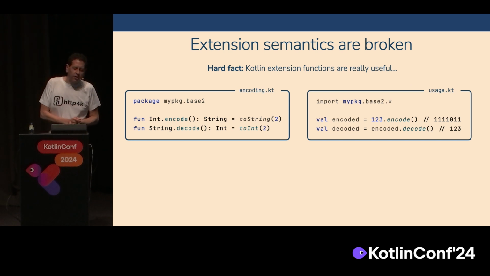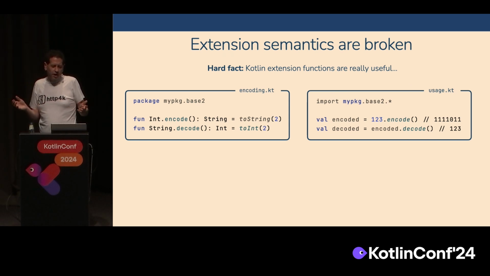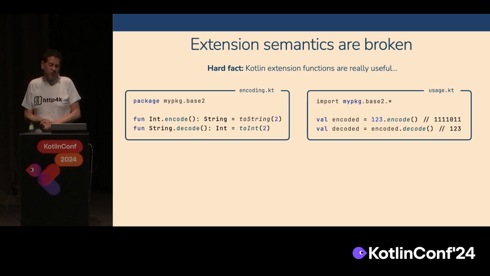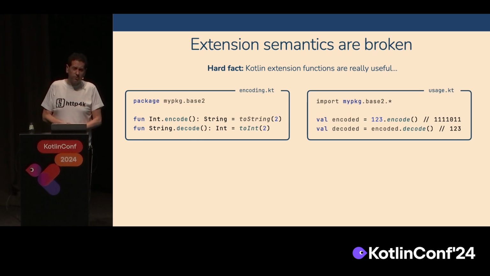Extension semantics. So extension functions are great. Let's say what we want to do here is encode a number to a string, and we want to use base 2. We can define an extension function for encode and decode, and then we can use that extension function. Brilliant.